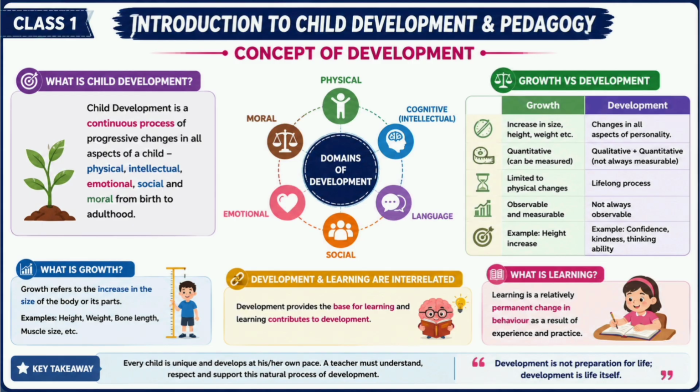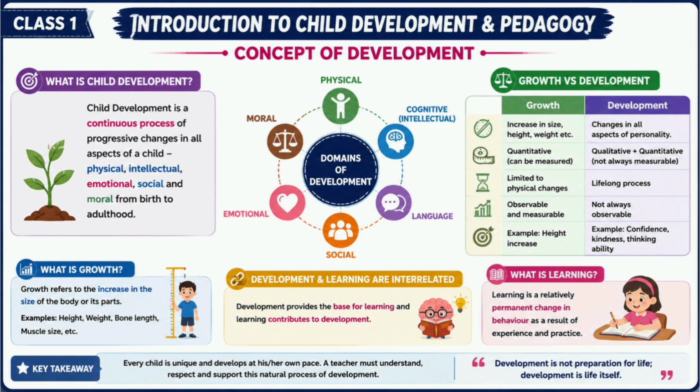Fifth, emotional development. Emotional development means understanding and controlling feelings. For example, happiness, sadness, fear, anger, excitement, love, confidence. A mature child learns to express emotions properly. Instead of shouting, the child learns to explain the problem calmly. This is emotional development. Suppose a child loses a competition. Instead of crying the whole day, the child accepts the result and promises to work harder. That shows emotional development.